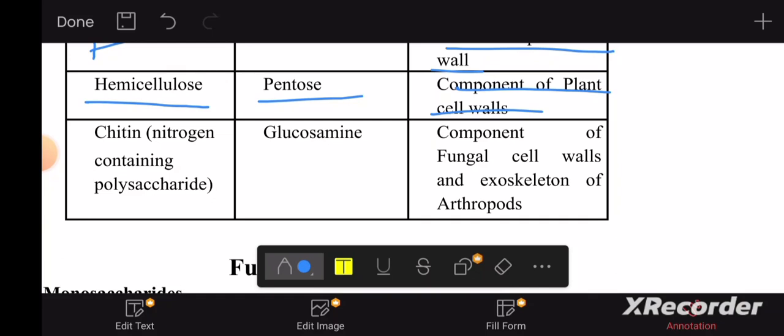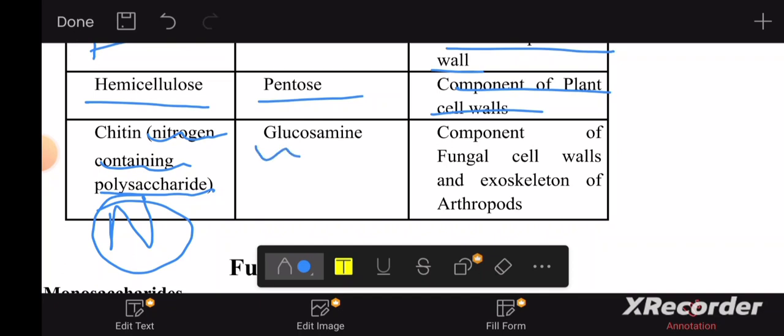Chitin, very important, is a nitrogen containing polysaccharide. It contains nitrogen, and the monomer is glucosamine. You see the word amine; when you talk about the amine group, you talk about nitrogen. Where is it found? It's found in fungal cell walls, and also in the exoskeleton of arthropods, where it helps it to be very solid and compact.